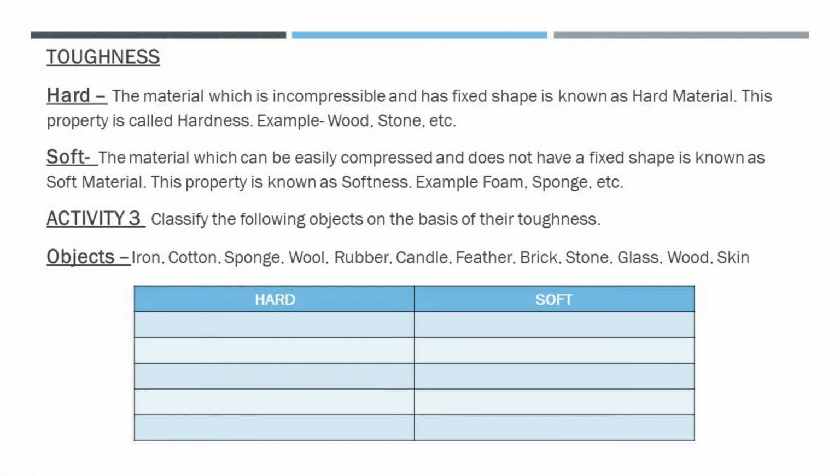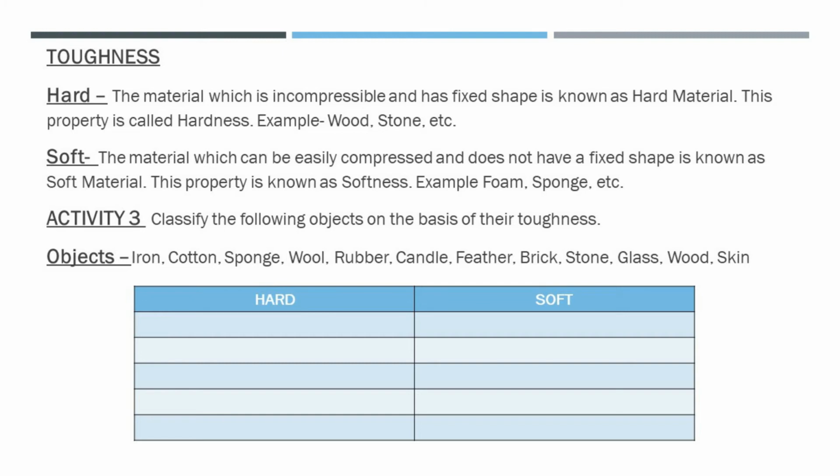Now second, the classification of materials on the basis of their toughness, like hardness and softness. If we press a piece of iron metal with our hands, we will find that it cannot be compressed at all. A piece of iron can also not be cut, bent or scratched easily. We say that iron is a hard material. In other words, iron has the property of